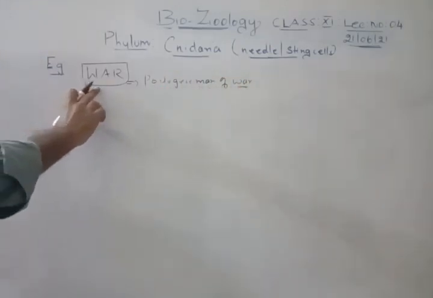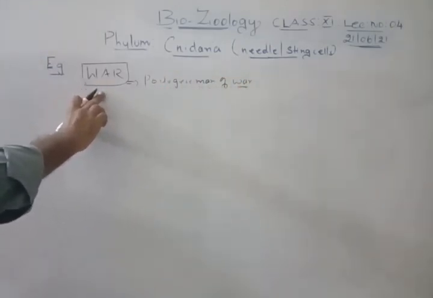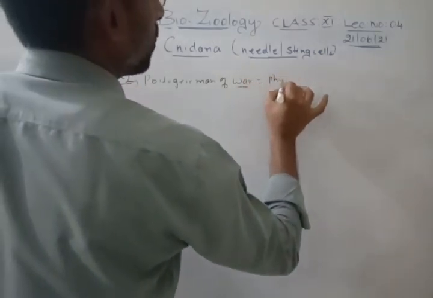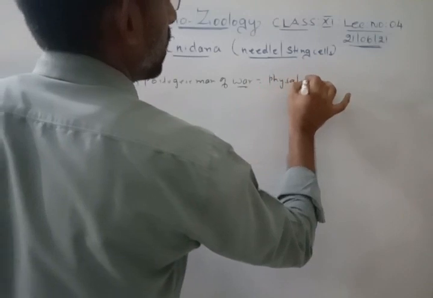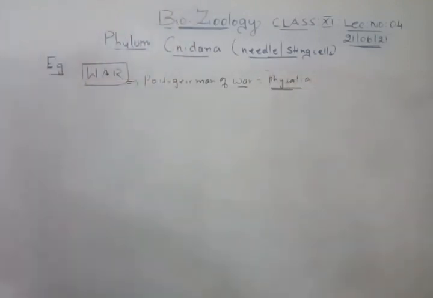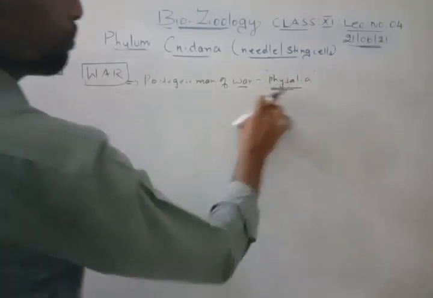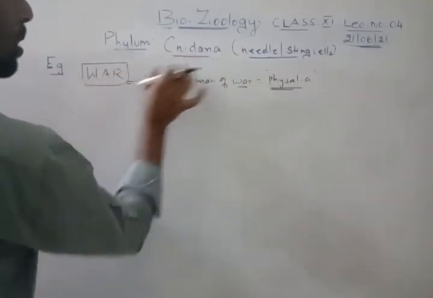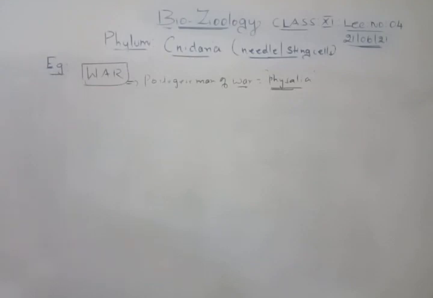A Portuguese man of war is called Physalia. So when you remember war, for Cnidaria you can easily remember the example: Portuguese man of war.